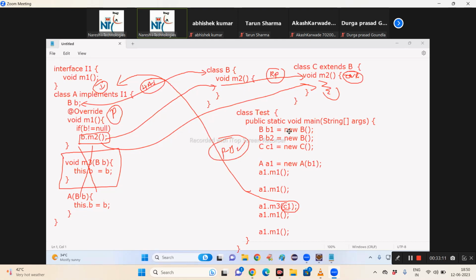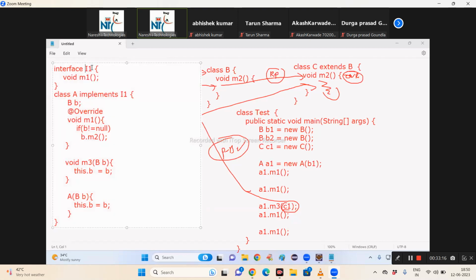Now you tell me, this entire diagram is nothing but our multi-threading chapter. Tell me, according to multi-threading chapter, what is I1? What is this M1? What is this A? What is this I1? What is this M1? Must be public. What is this B? Runnable target.